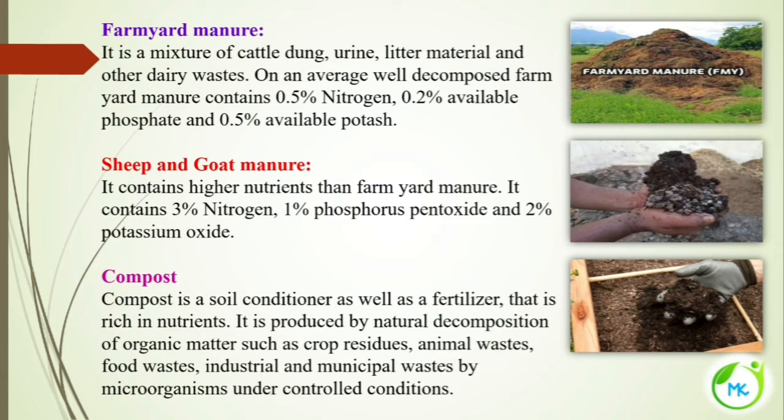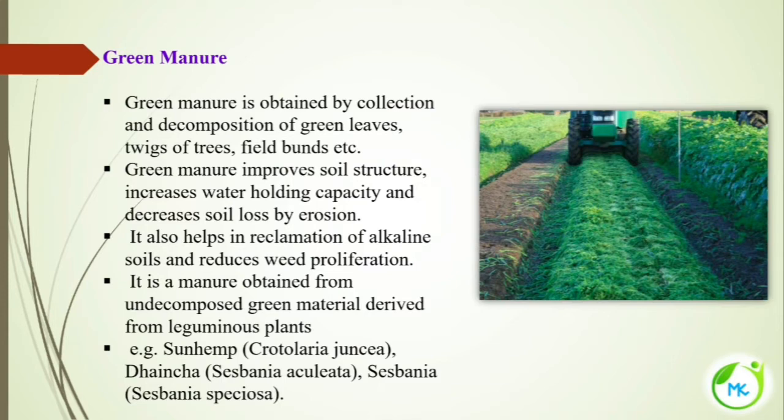By the decomposition of these substances, the compost is produced. And this compost will serve as a soil conditioner and also act as a fertilizer because it contains a high amount of nutrients.